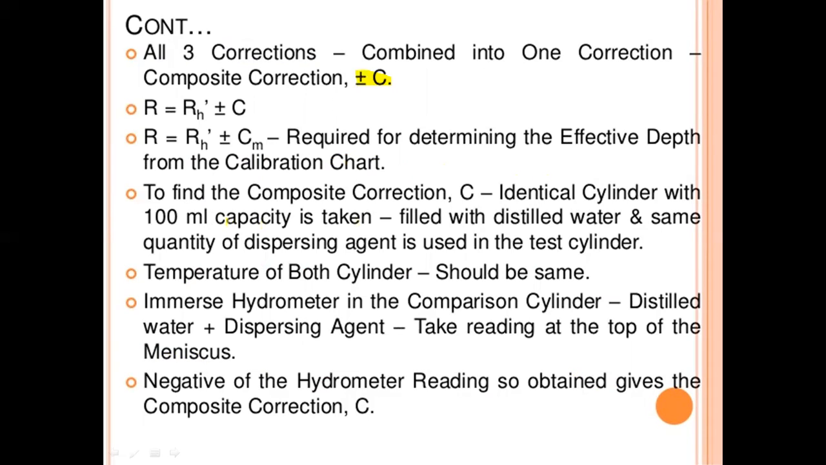To find the composite correction C, an identical cylinder with a 1000 ml capacity is taken and filled with distilled water, and the same quantity of dispersing agent is used as in the test cylinder. The temperature of both cylinders should be the same. Immerse the hydrometer in the comparison cylinder with distilled water plus dispersing agent and take the reading at the top of the meniscus. The negative of the hydrometer reading so obtained gives the composite correction C.